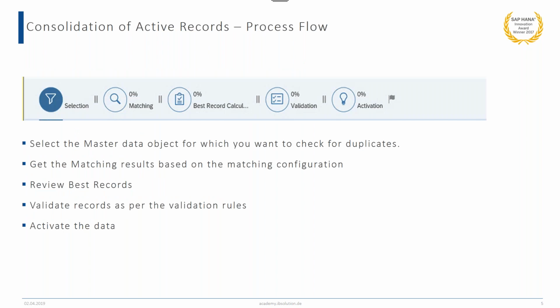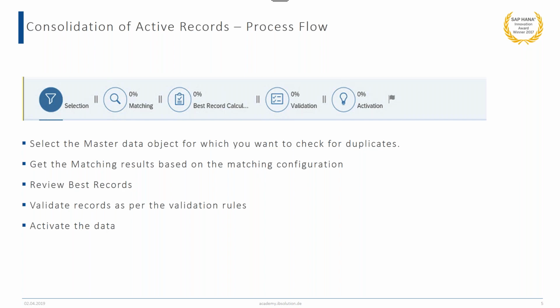Now let's look into the process flow for the consolidation of active records. When you start the consolidation process, we have various steps in the process flow. The various steps are selection, matching, best record calculation, validation, and activation. In the next slides, we will see each and every step in detail.